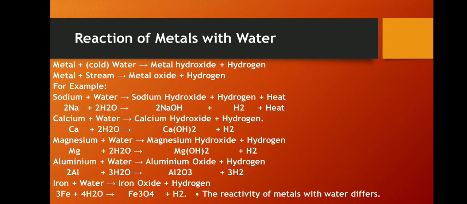Metal plus steam gives metal oxide and hydrogen. Examples: sodium plus water, calcium plus water, aluminum plus water, magnesium plus water, iron plus water. So we get iron oxide, sodium oxide, calcium hydroxide, magnesium hydroxide, aluminum oxide. So this is the way it reacts and we get its products.